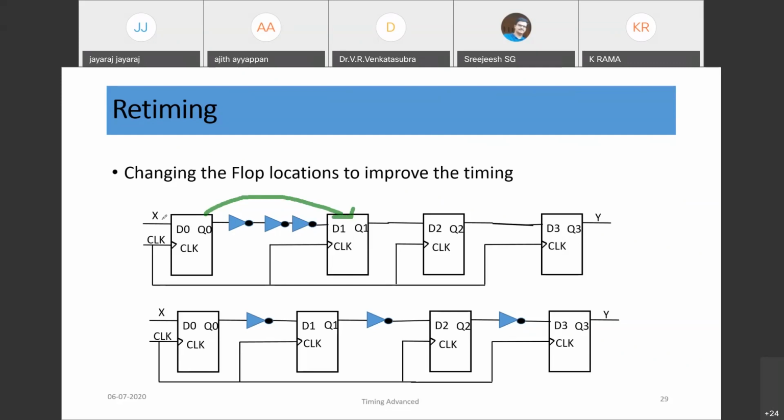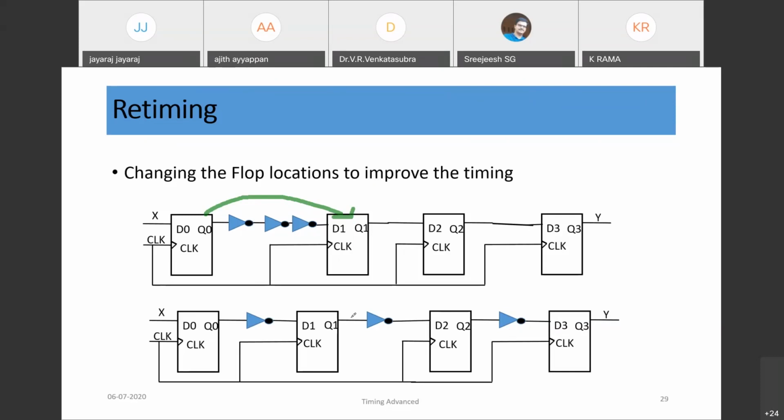Say if here the input is 0, here it would be 1, and that 1 would come after 2 more clock cycles. Similarly here also, whatever input is 0, here 0 will come, here 1 will come, and on the next clock 1 will come here and again 0, and on the next clock here 0 will come and again 1, and on the next clock again we get the 1 here.